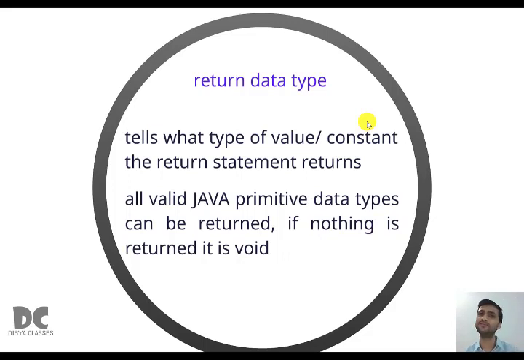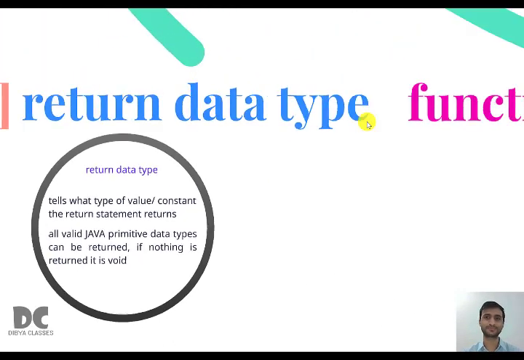And if nothing is written, it is void. So in class 9, we were not returning anything, therefore we were always writing public void. But from now on, we'll be writing public int, public double, public byte, public short, public boolean. And what is that thing? We'll be studying it in future chapters.